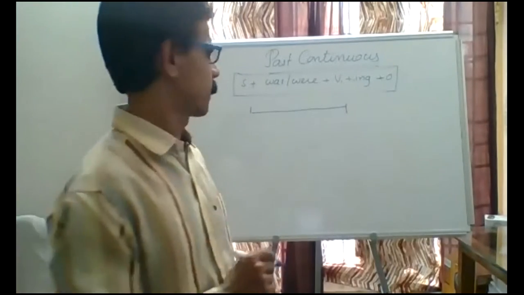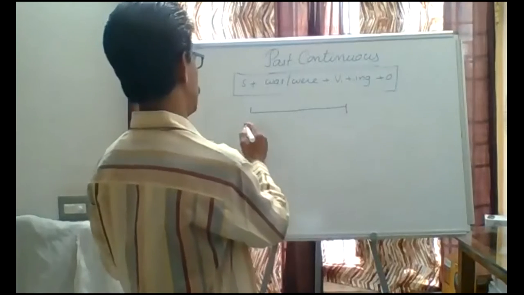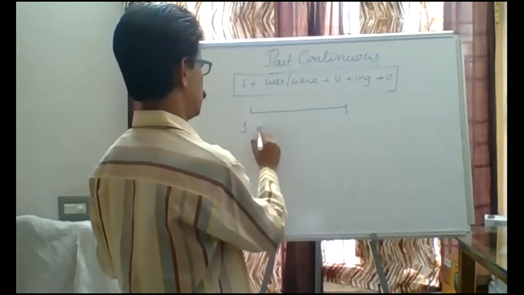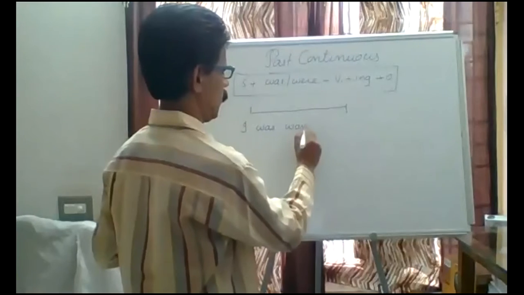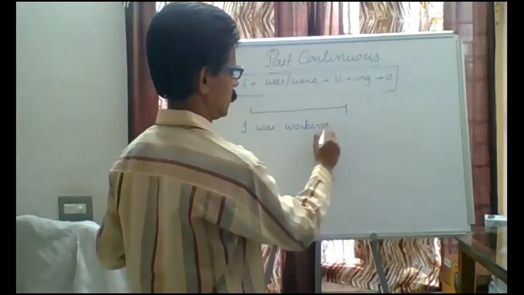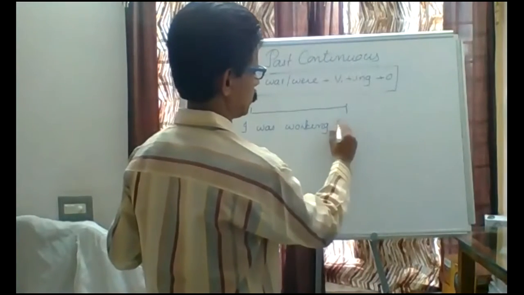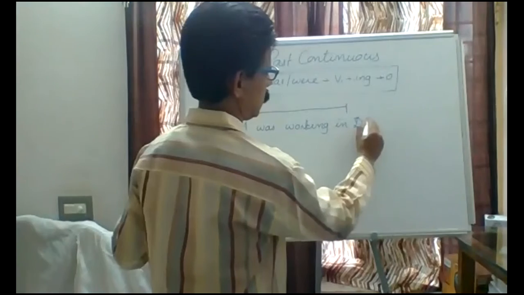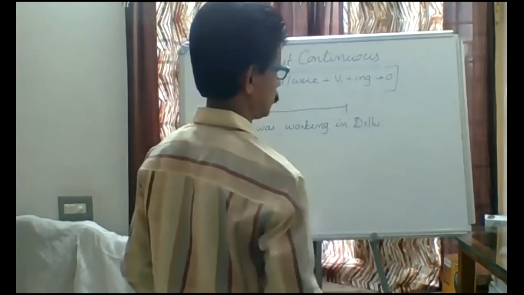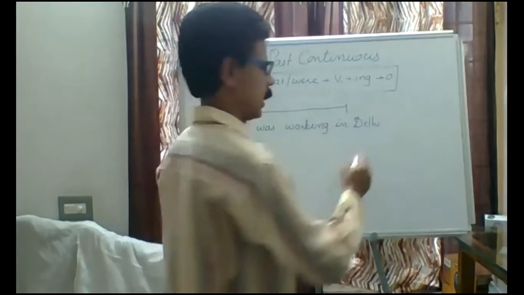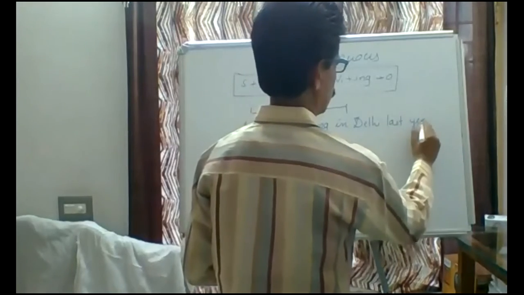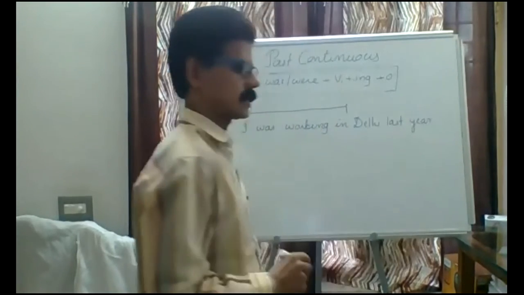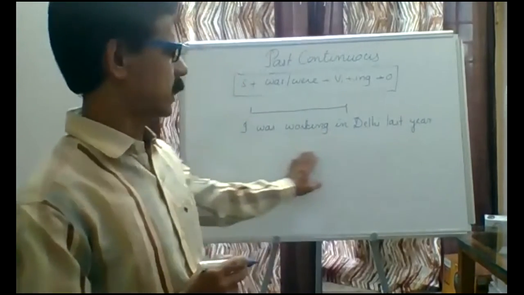What is an example? I was working in Delhi. Last year, I can say, last year I was working in Delhi.